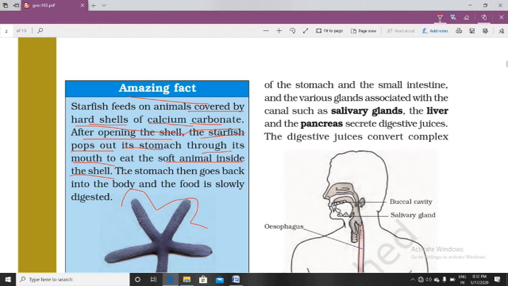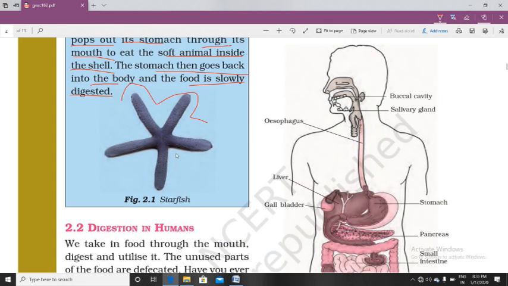Starfish opens the shell of those animals, then pushes out its stomach onto the soft part of that animal, and then it goes back into the body, and food is slowly digested. It takes all the soft part of those animals inside its stomach, and again its stomach goes back to its position through the mouth.